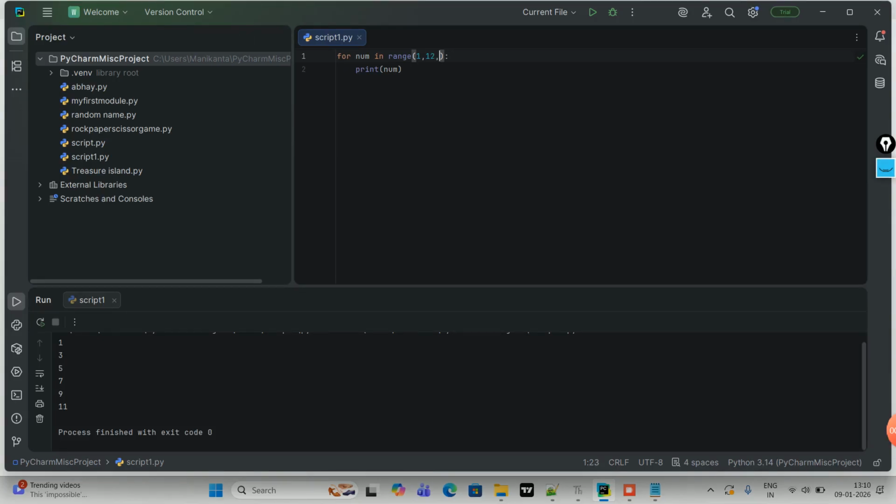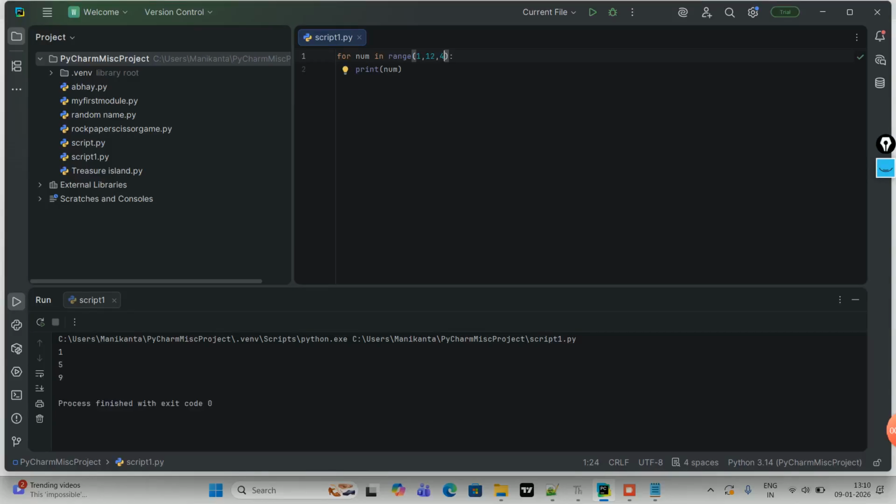If I go here with 4, then what will happen? 1 plus 4, 5. 5 plus 4, 9. 9 plus 4, 13. 13 will not get printed because I have a maximum of 12 here. But 12 will also not get printed because the second number is not taken. Okay? It will only print 1, 5, 9. So this is the range function. You got the point?